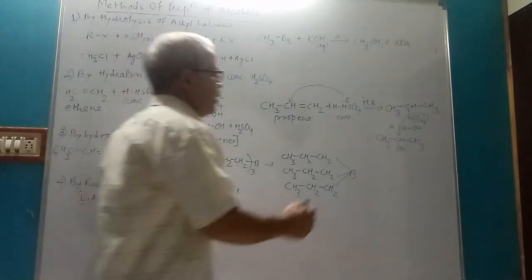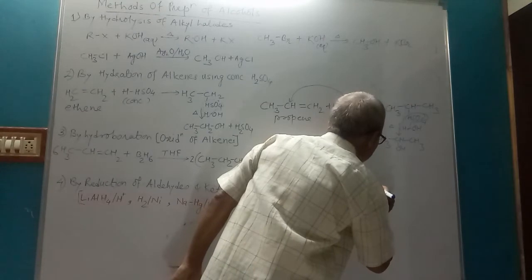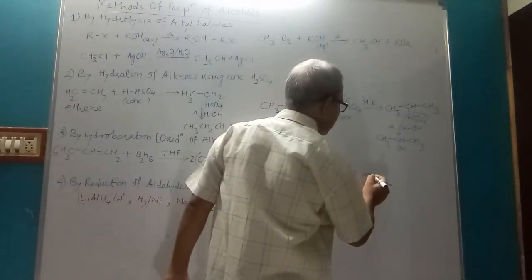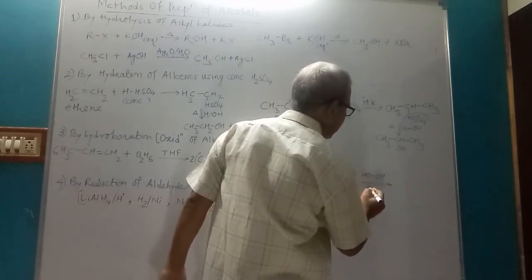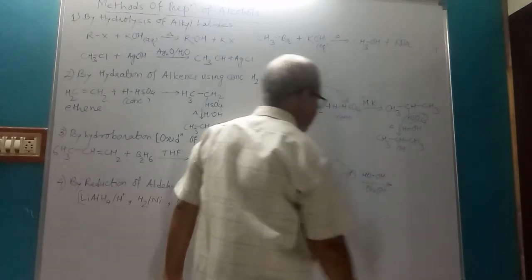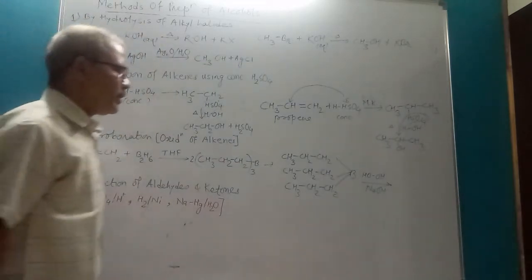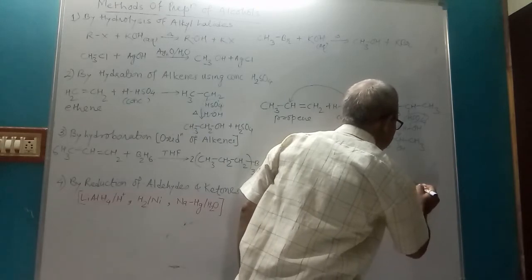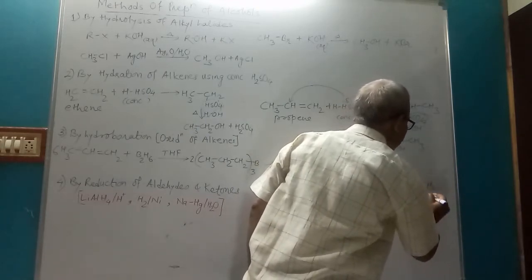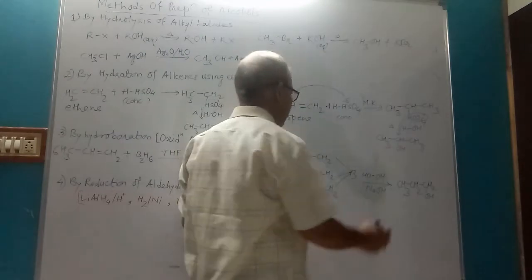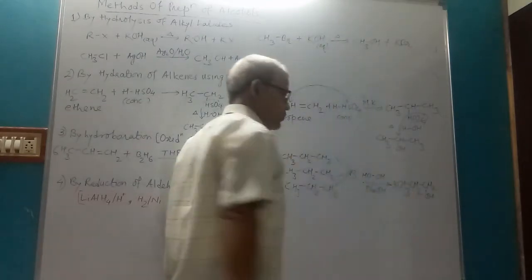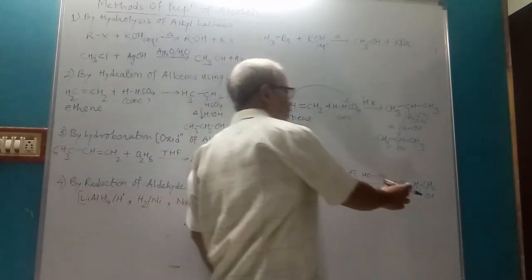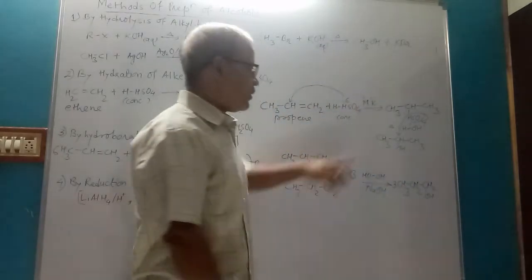This compound in presence of peroxide, say H2O2, alkaline peroxide, gives corresponding primary alcohol. So the alcohol is CH3 CH2 CH2 OH, 3 times. So this is primary alcohol, and the earlier one is secondary alcohol. So here product is propan-1-ol, here the product is